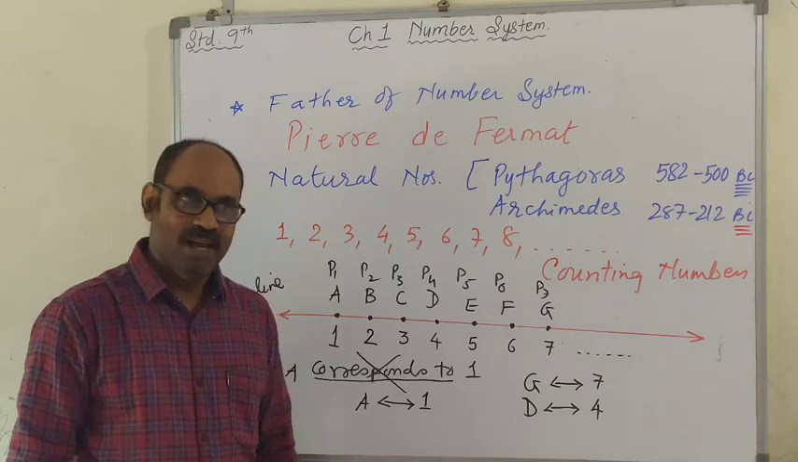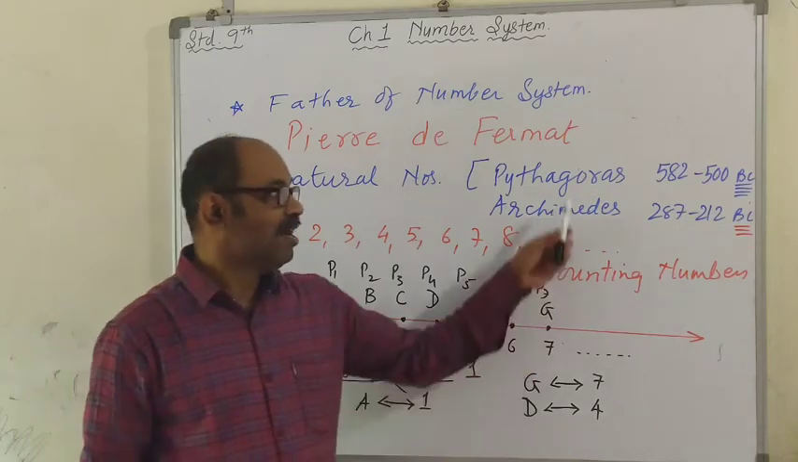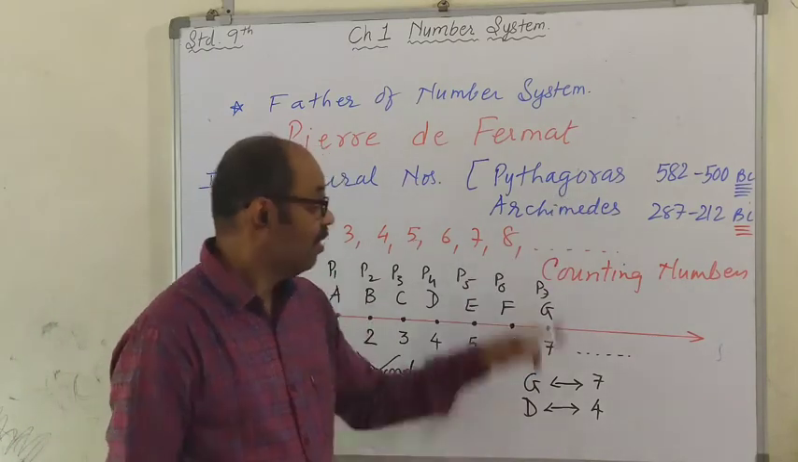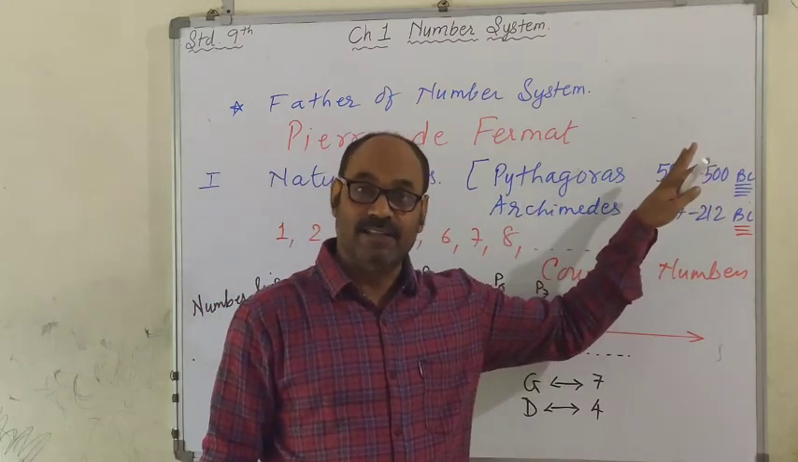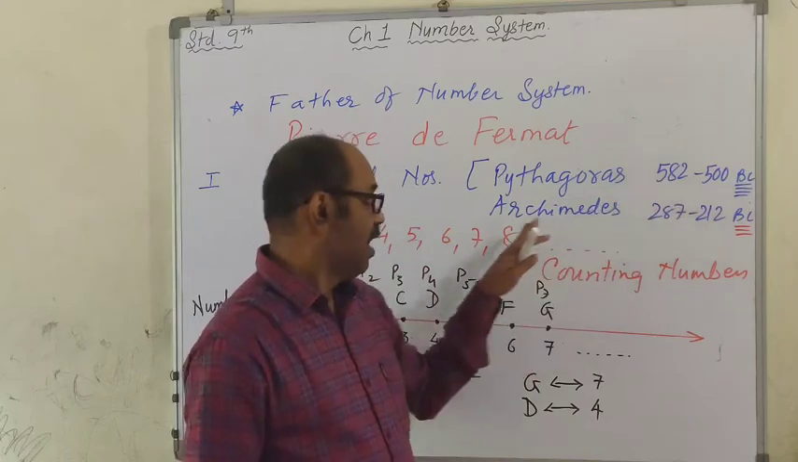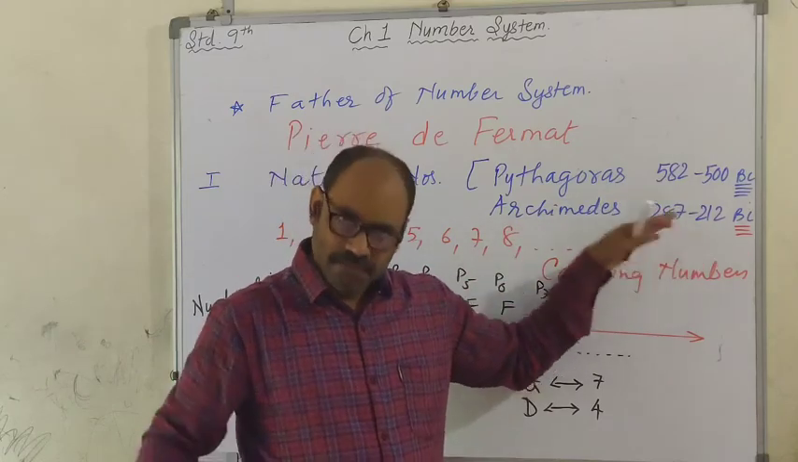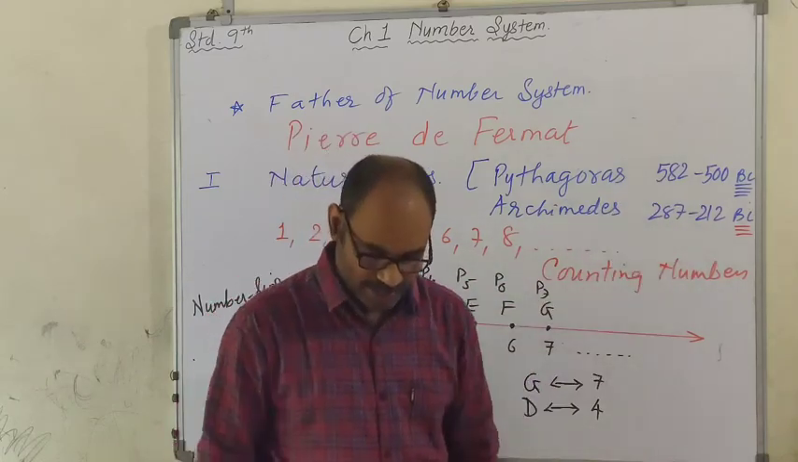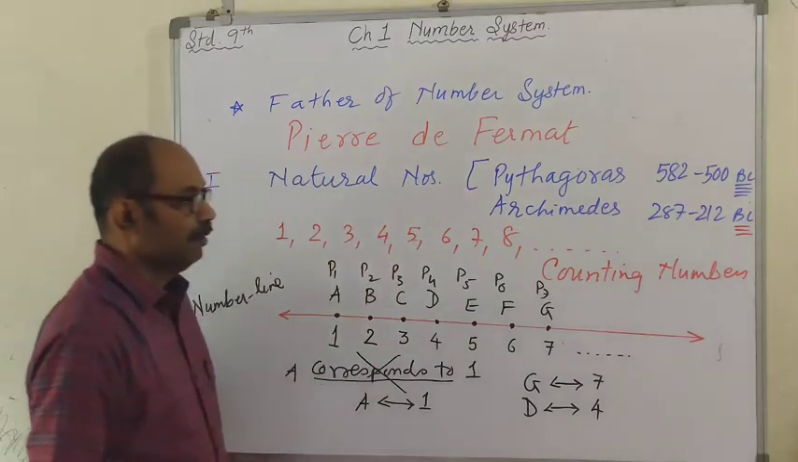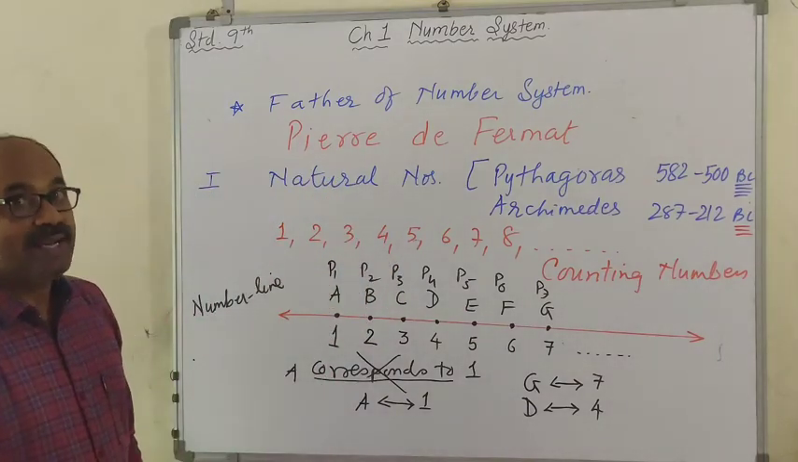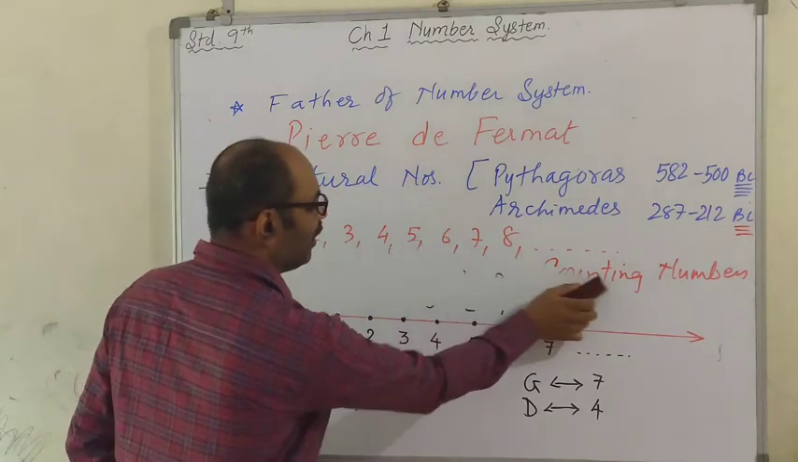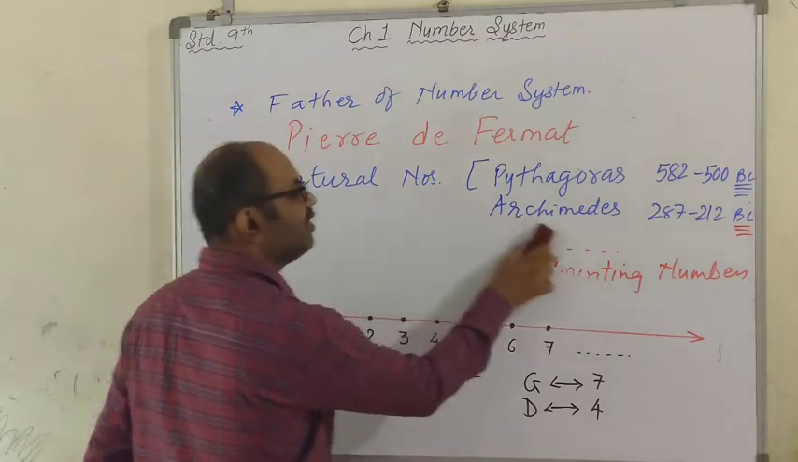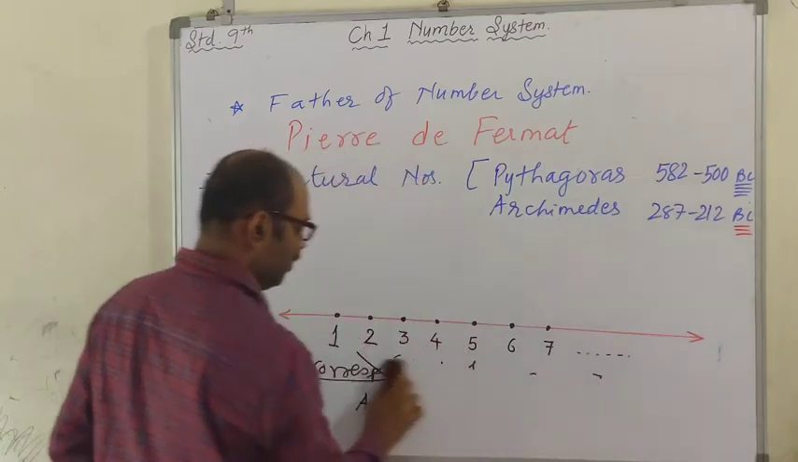Are you getting me? And these natural numbers were invented by Pythagoras in 5th century BC, and Archimedes helped in its development. Okay, fine. We move to the next number now, children. I'm not going to remove this number line. I'll keep it as it is. All right.